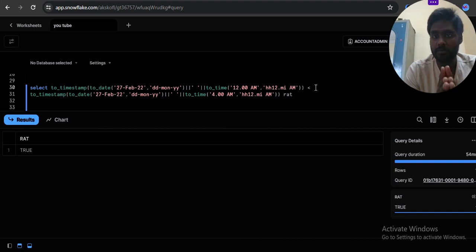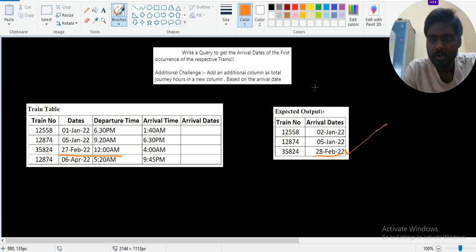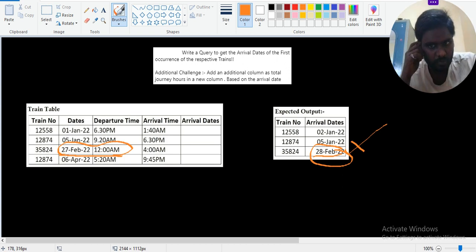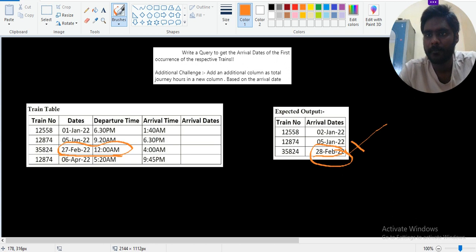If it gives true, then what happened, it is 27th of February 2022. 27, not 28. This is completely false. So 12 a.m. is 27th February 2022, not 28th. So please consider this one.